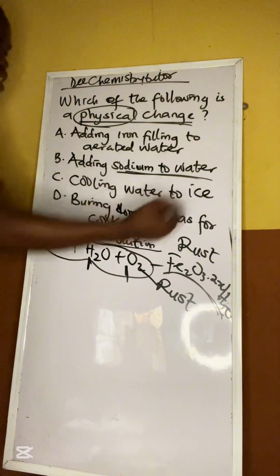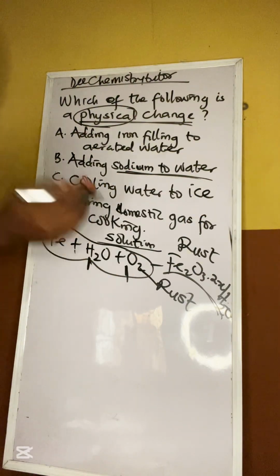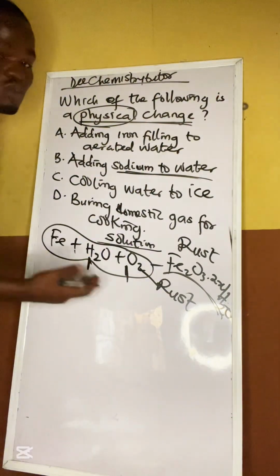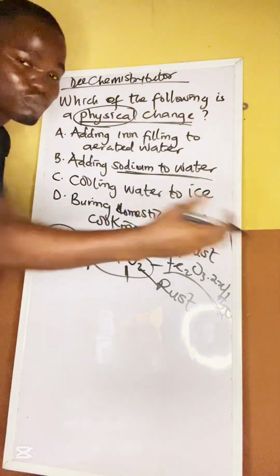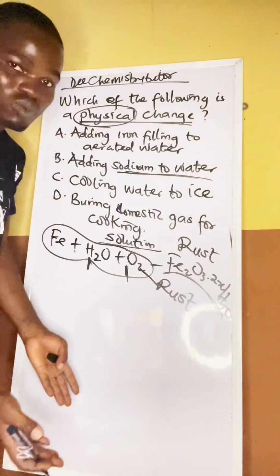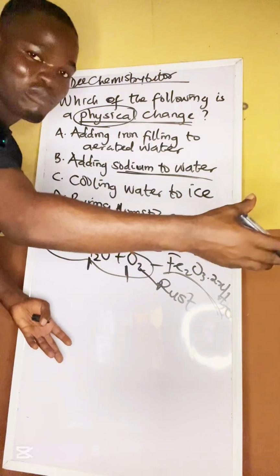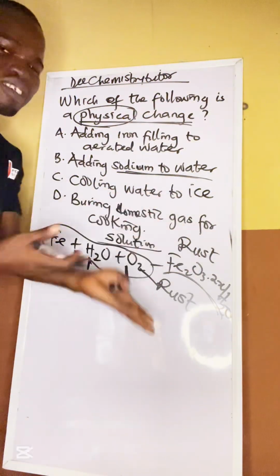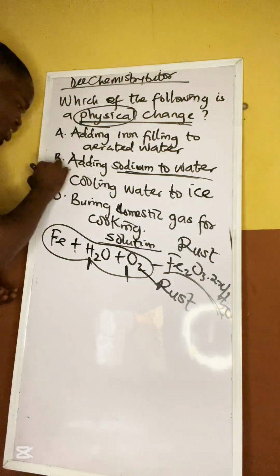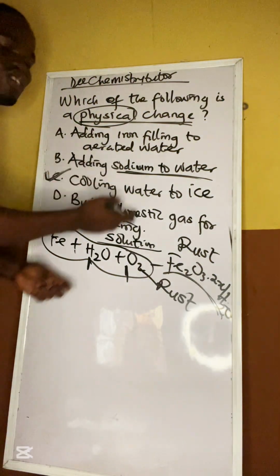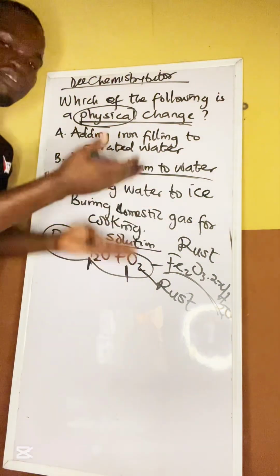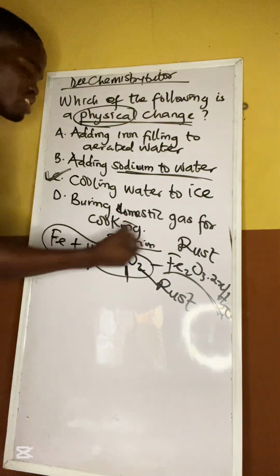Now, cooling water to ice. Absolutely. You can perform this one at home. Go and take your ice block and put it on the table. You see that it will convert to water. Put that water back into the fridge, it will convert to ice. So it's reversible. That means this one is a physical change. It's a physical change because no new substance is being formed. They can reverse them.